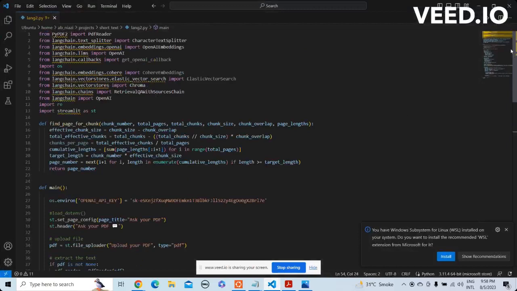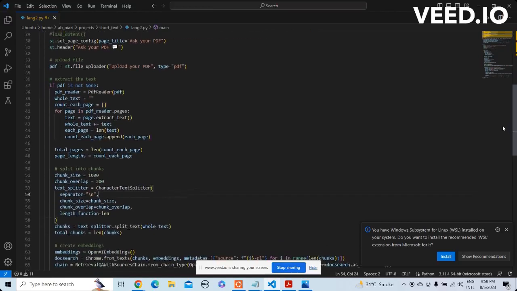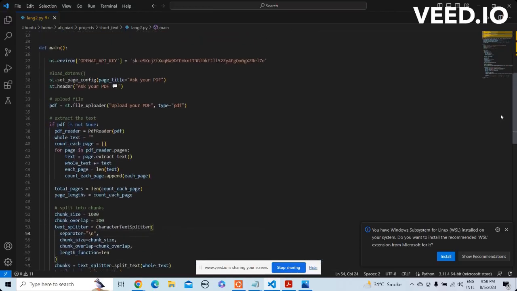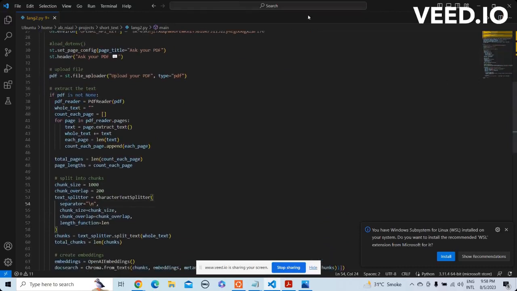The code will be shared on GitHub. Look at this, some of the libraries which are imported. Go to the main page, and this is the OpenAI API key. You will write your own API key. I will remove this, right? So, ask the PDF file. You will upload a PDF file.